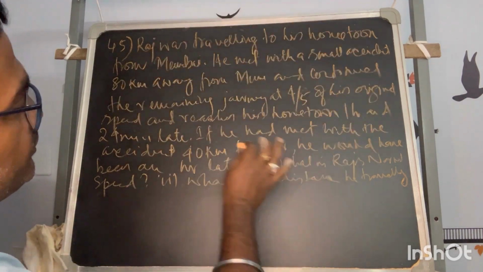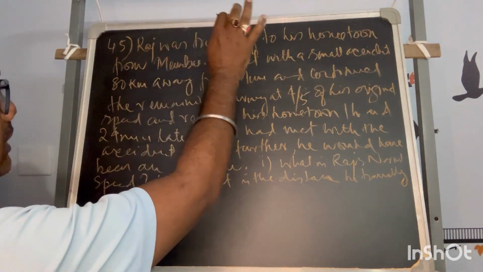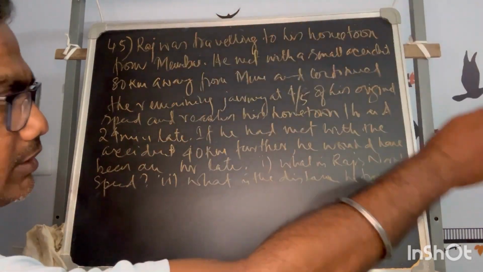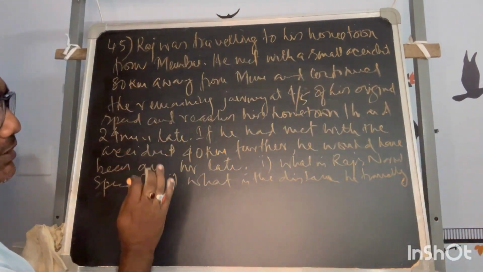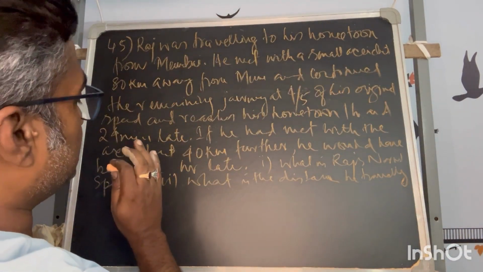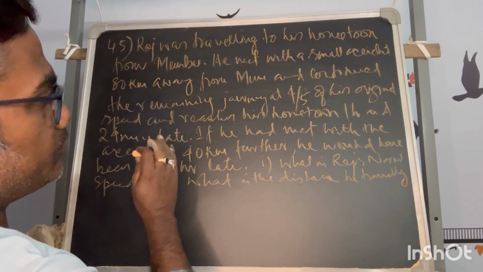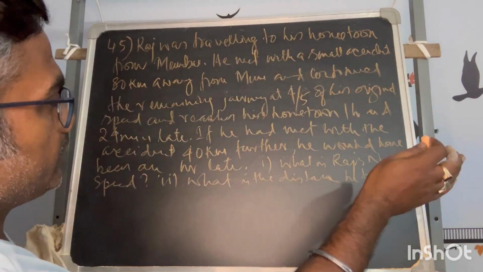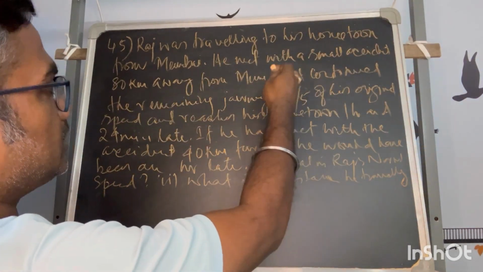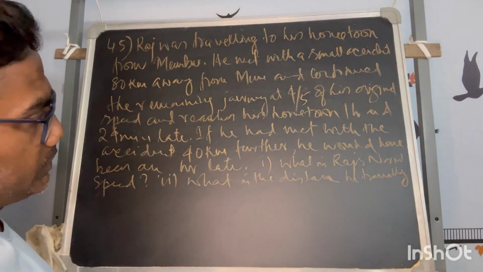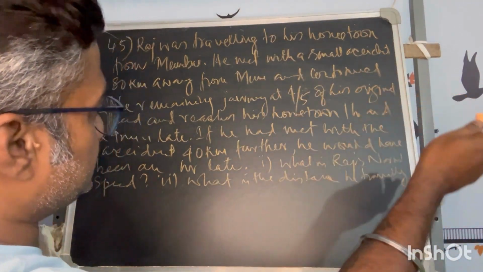There are two conditions. In the first journey, he had the accident 80 kilometers away from the starting point, and the remaining distance he covered with a reduced speed. So there are two parts of the journey.